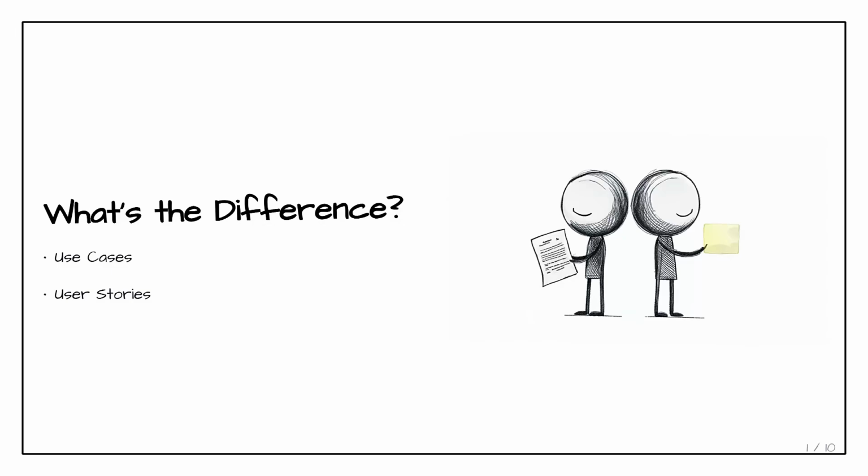Welcome to our fun exploration of use cases versus user stories. These two tools might seem similar, but they're like comparing a detailed recipe to a quick grocery list. One gives you the full cooking instructions, while the other just tells you what ingredients you need. They both help you make dinner, but in very different ways.